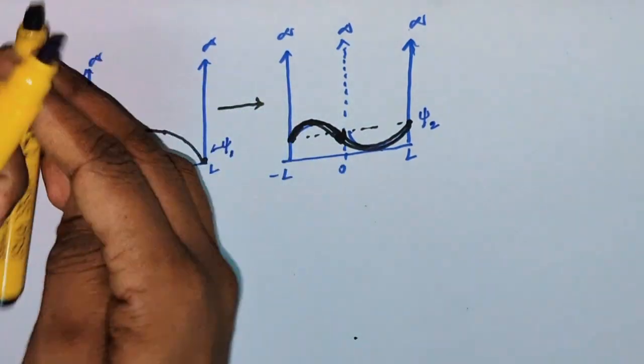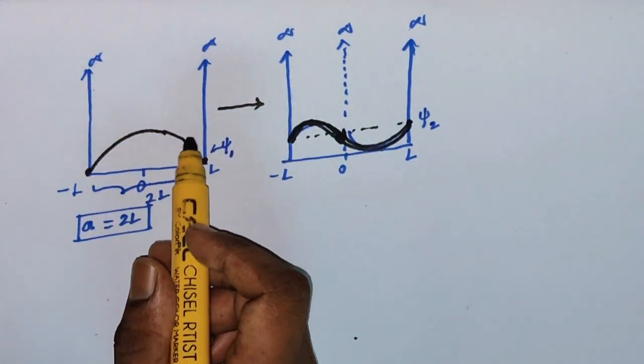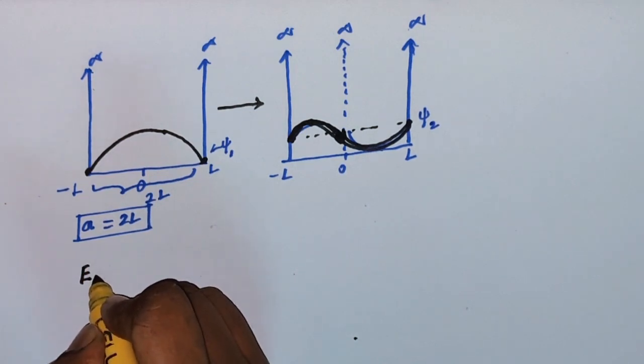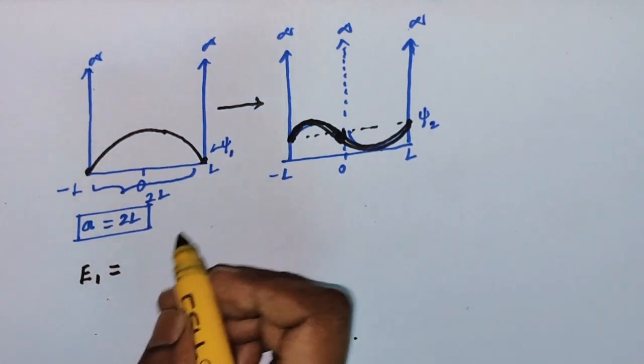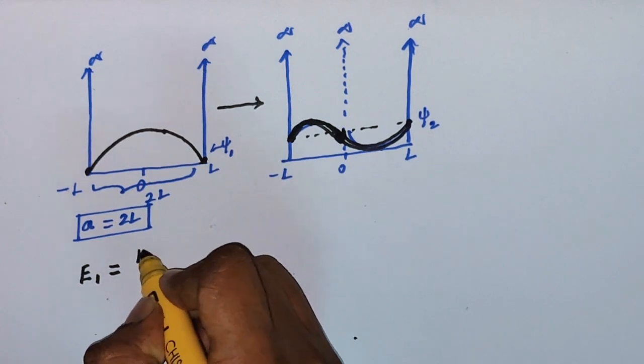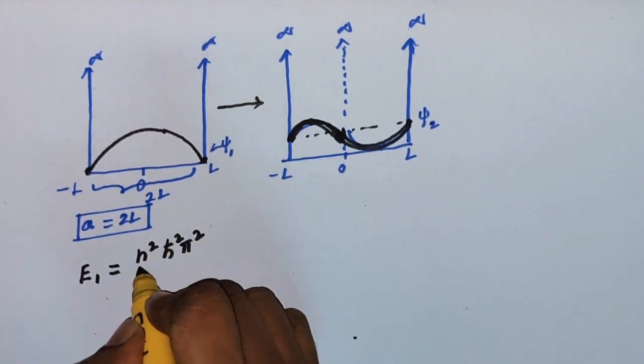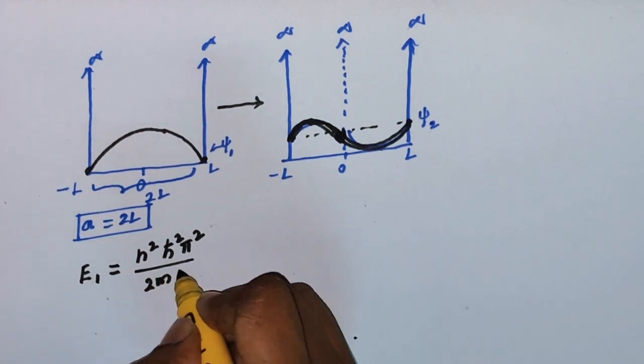That means the energy before raising the wall, the energy of the infinite potential well, the ground state energy E1, is equal to the same formula, n squared h cut squared pi squared divided by 2m a squared.